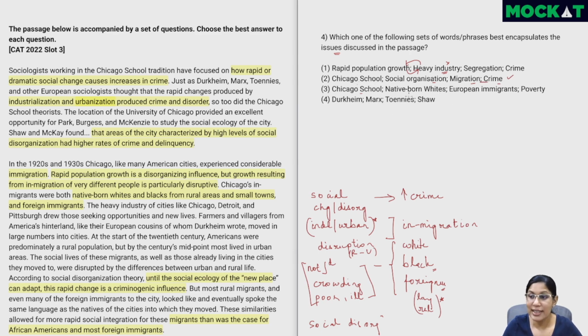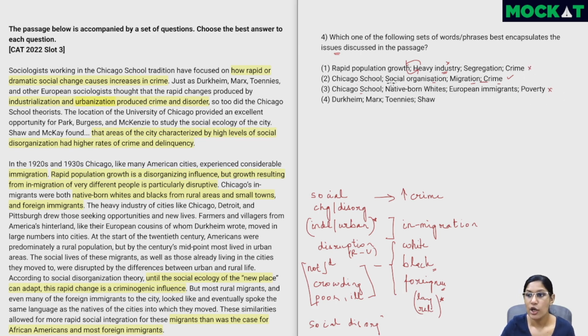Chicago School again, then native born whites, European immigrants, poverty. This is not touching on the main ones. If we had to mention people of certain races, definitely the African Americans and perhaps the immigrants, the foreigners could be mentioned. Along with poverty, definitely like here we have social integration. So something around these causes would have also been better. Definitely poverty is one of the causes, but the lack of integration, the disruption, these are much more important. So option 2 is preferable to option 3. So we can eliminate both of these.